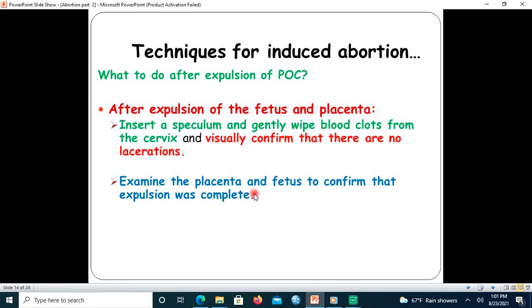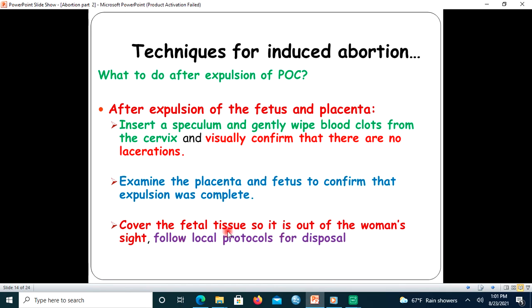In that case, it may lead the woman to die after sepsis. So you should examine the completeness of the delivered placenta and the fetal parts, including the membrane. This is a very critical issue. You should confirm its completeness. If what was expelled is not complete, you should explore the uterus again.